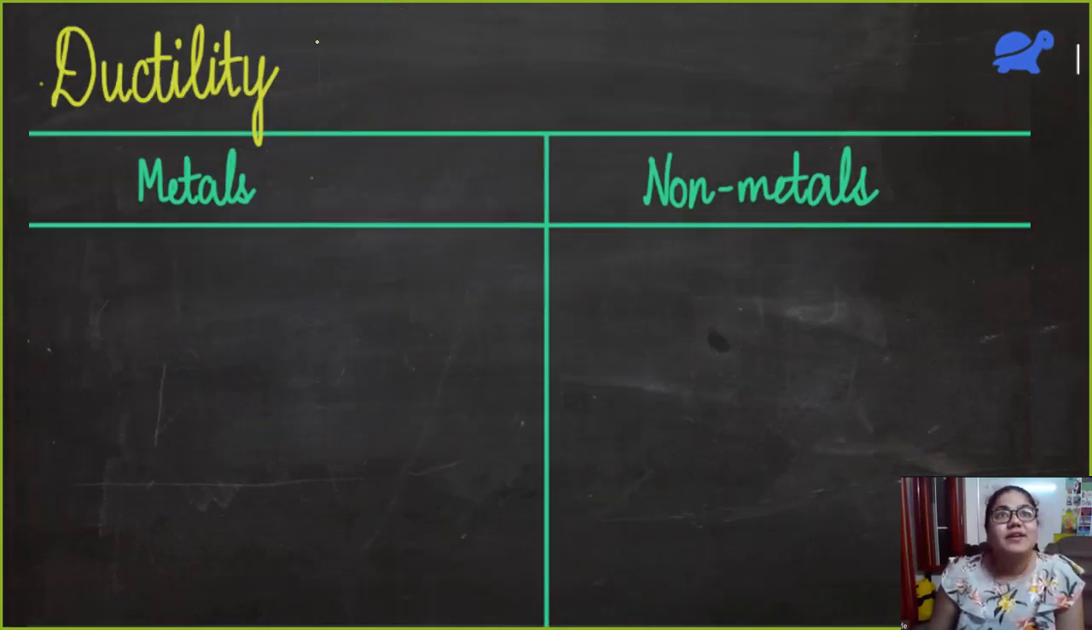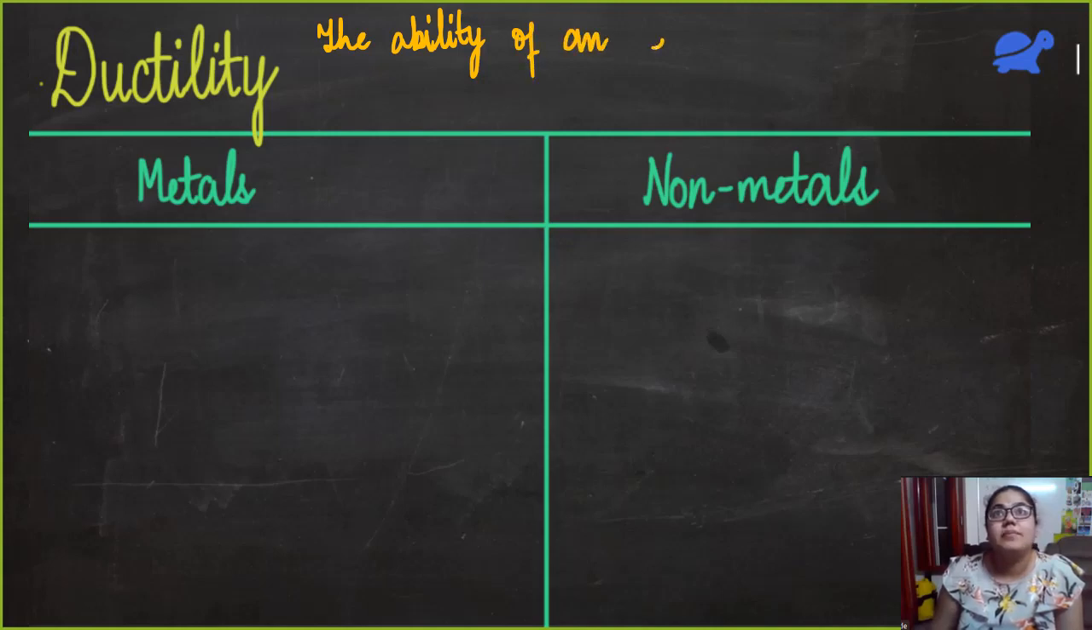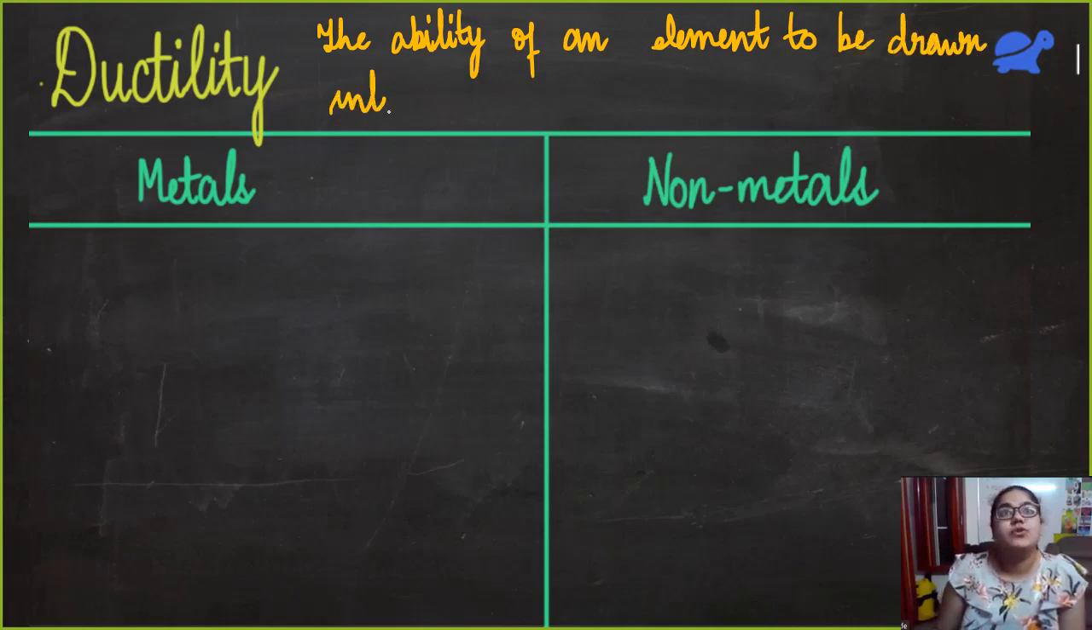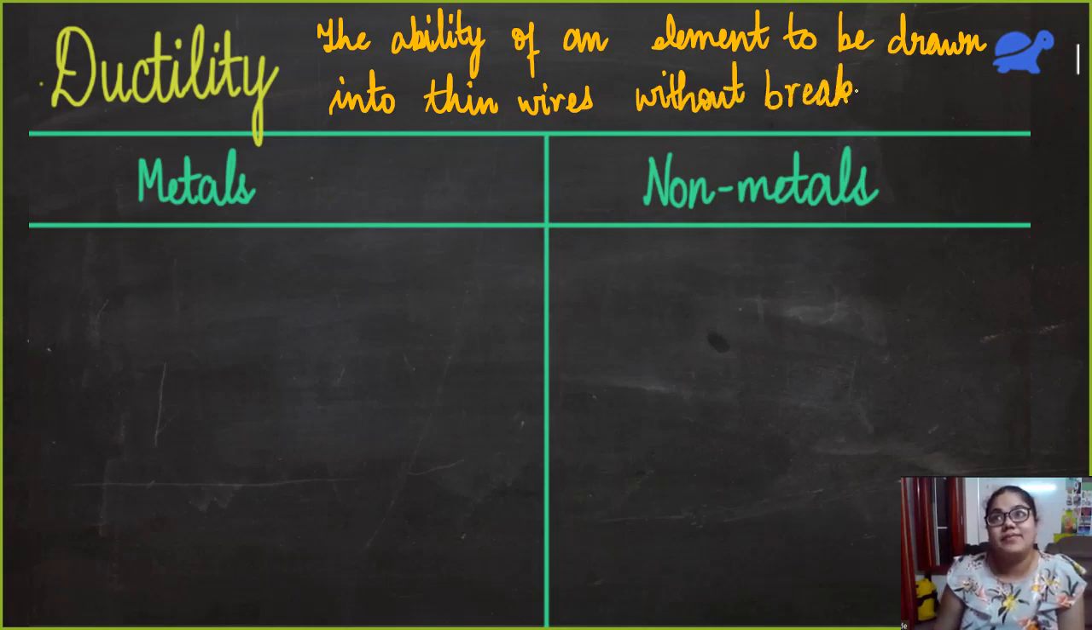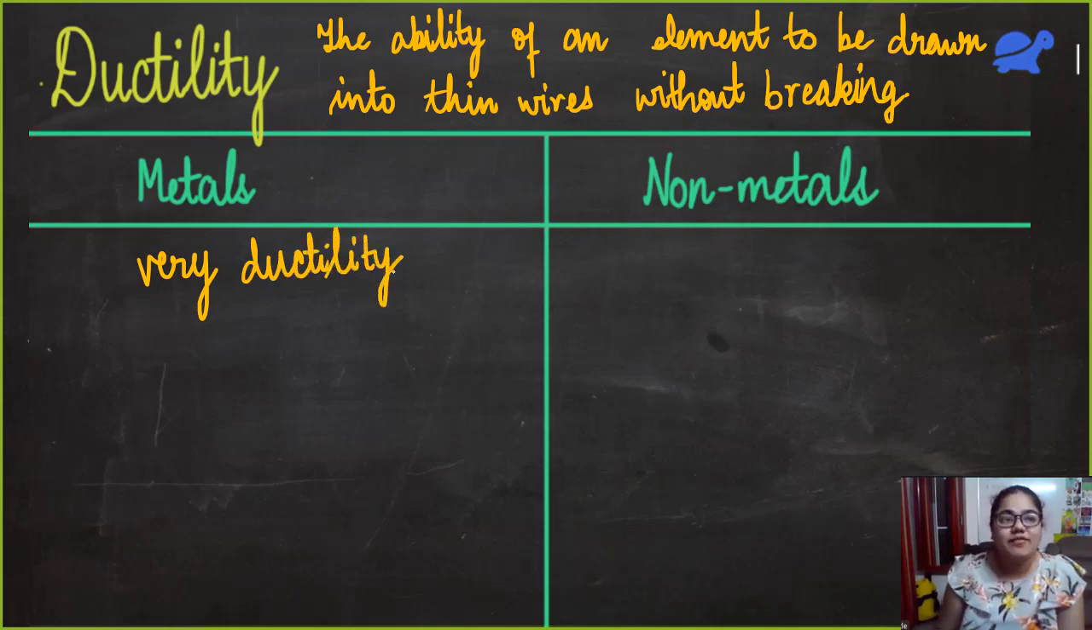Now, ductility. Let me write the definition first. It is the ability of an element to be drawn into thin wires, and the condition is that they should not break. So this should be done without breaking. This property is known as ductility. And we know that metals are very ductile. They can easily be drawn into wires.